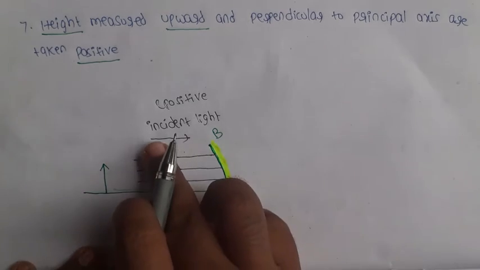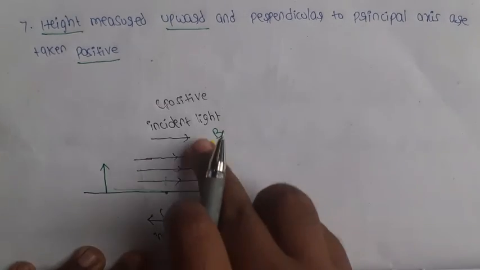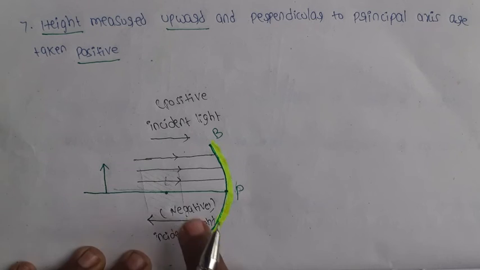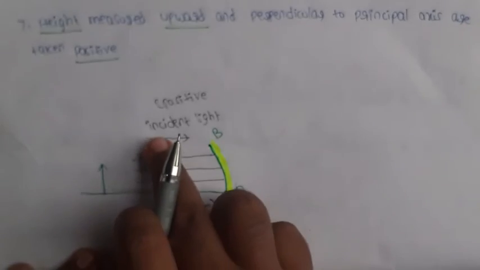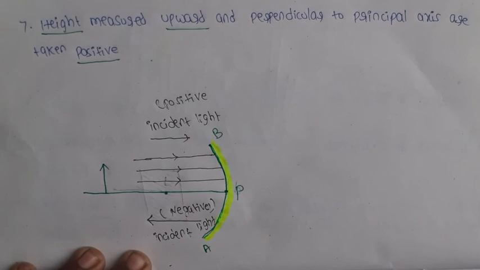When light travels towards the spherical mirror, towards the origin, you take the positive value. If light is traveling opposite to the incident light, you take the negative sign.